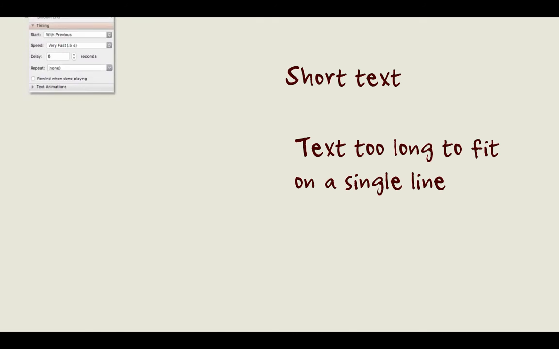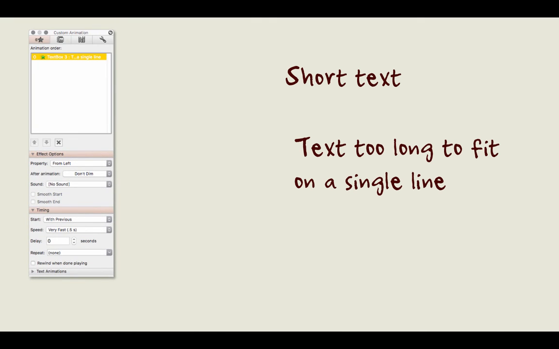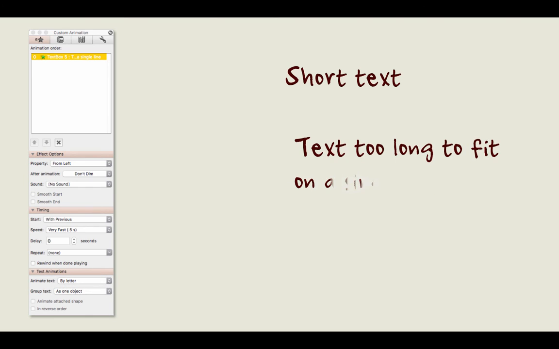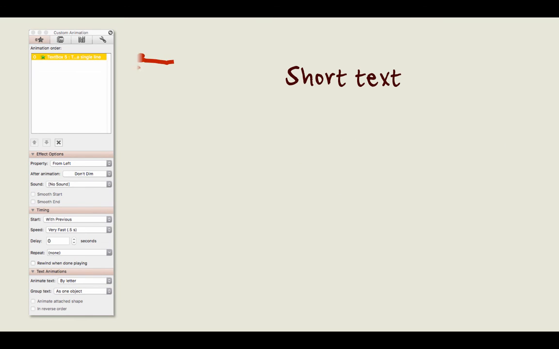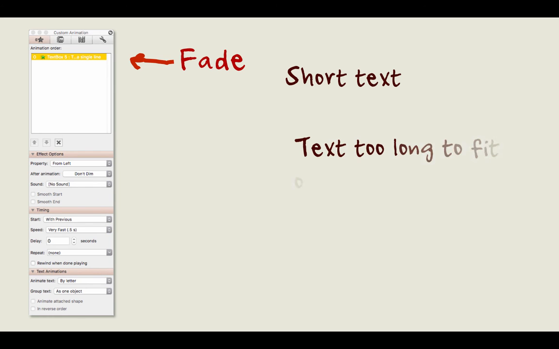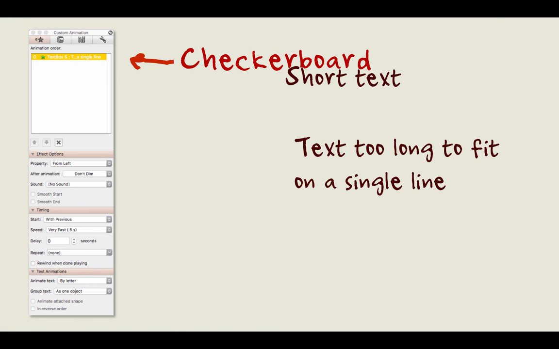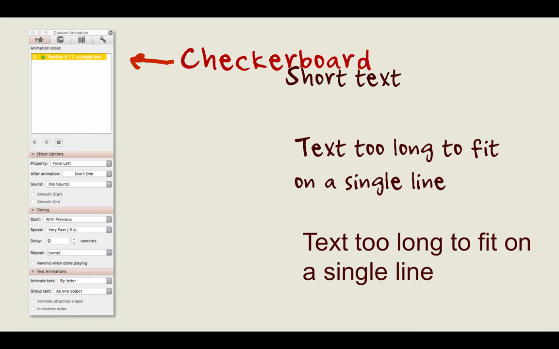In the pane that controls animation, it may look different in your version of PowerPoint, there is a section that says Text Animations. In this section, by default, Animate Text is set to All at Once, but you can set it to By Letter, which applies the effect to each letter in turn. With a handwritten font, I feel that using Fade, animated by letter, gives a much better and more natural result. With a regular font, though, I prefer the checkerboard animation effect that I only use for this purpose. There are many animations, most of them are pretty useless, but a few can really enhance what you have to say.